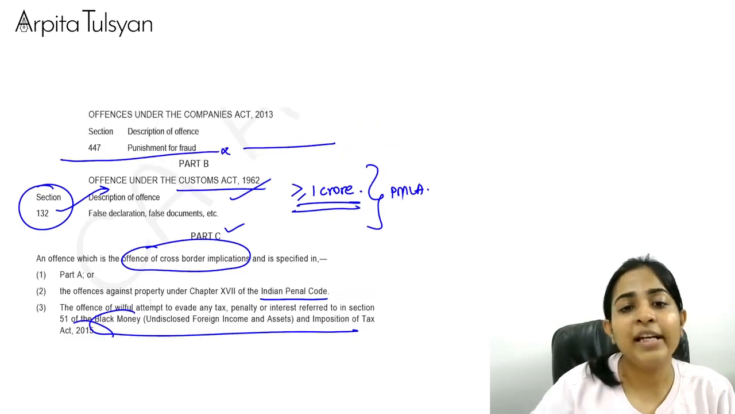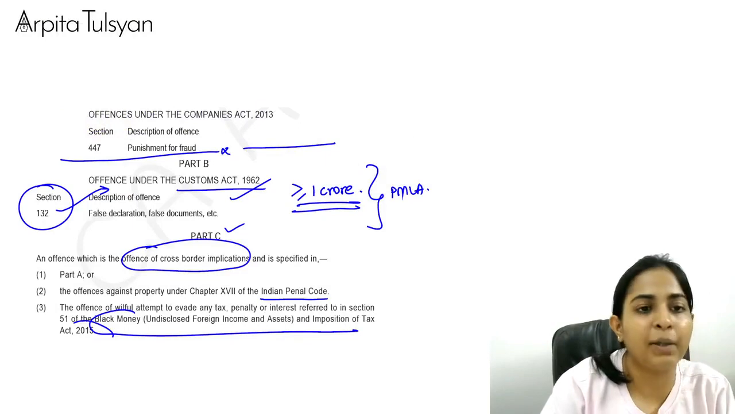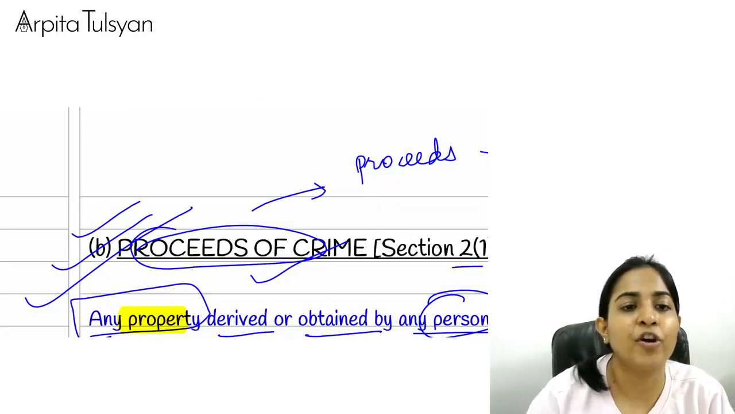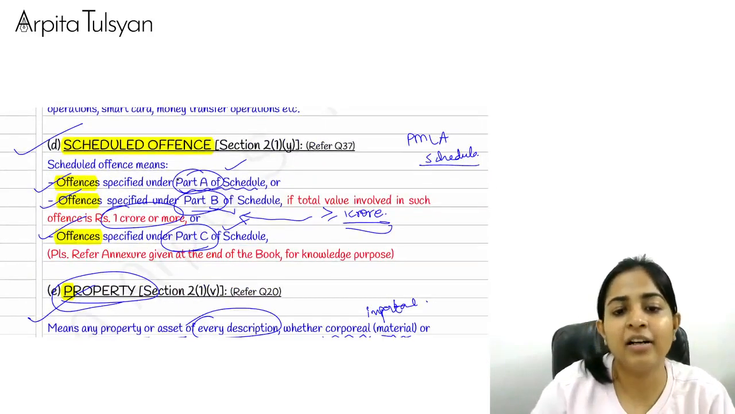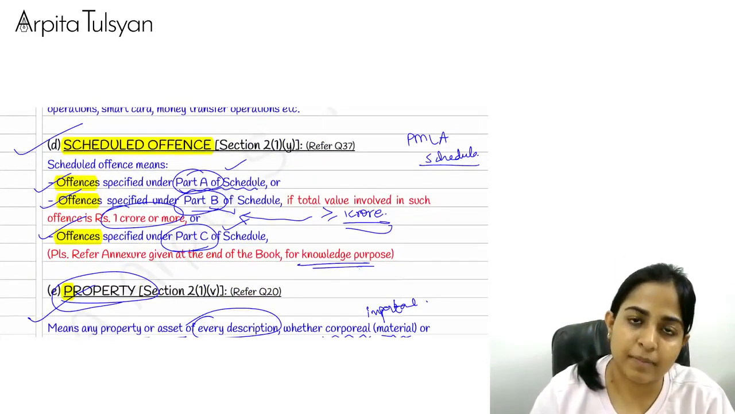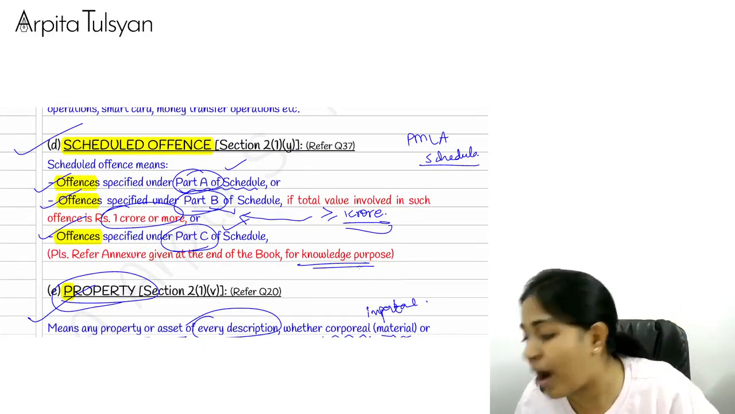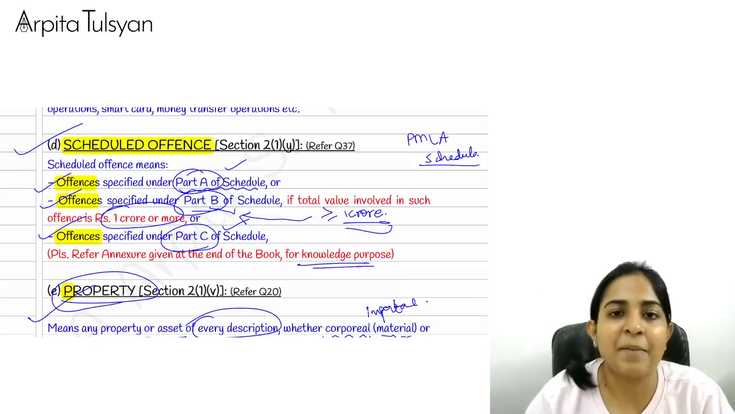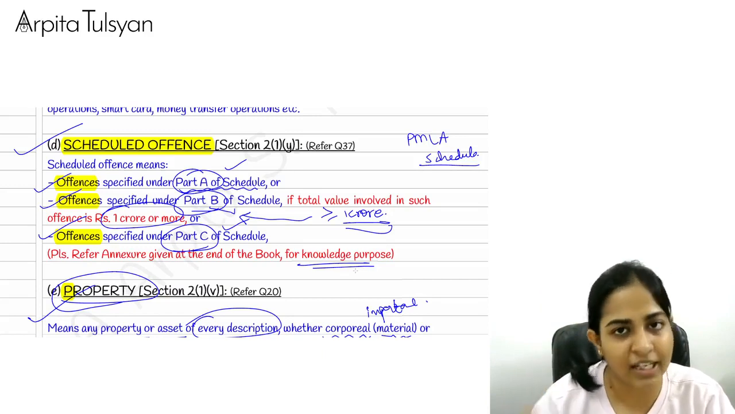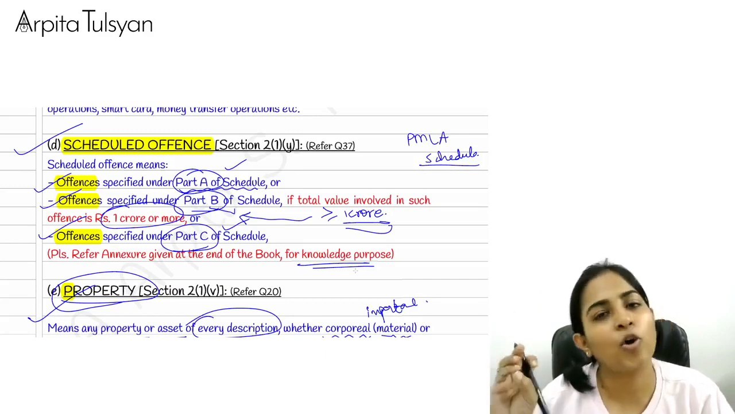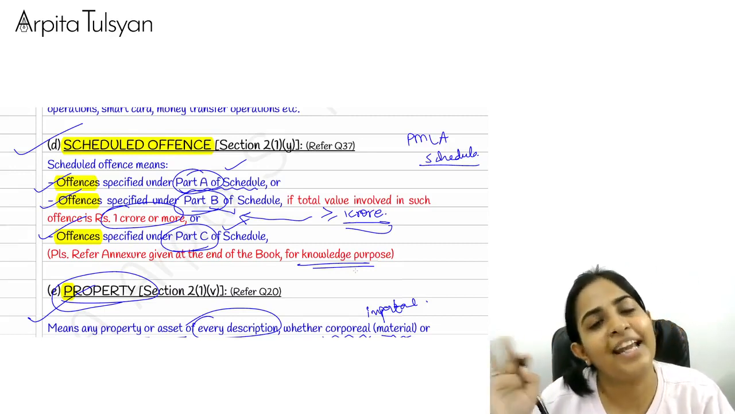Everyone here? You don't need to learn all this by heart. That's why I've written in the content place that this is just given for your knowledge purpose. Very clear with this? When you try the questions, you will come to know how we are supposed to identify whether it comes in part A, part B, part C, etc. Part B has only one, that is section 132 of the Customs Act. Part C, we saw, has cross-border implication and black money. Rest, everything by default is going to come in part A.